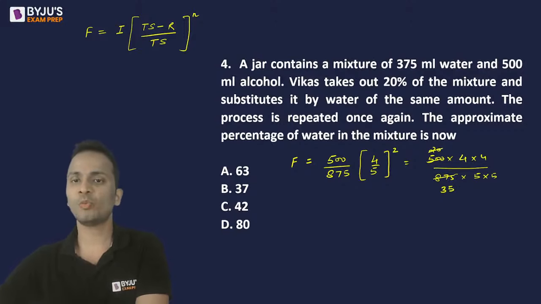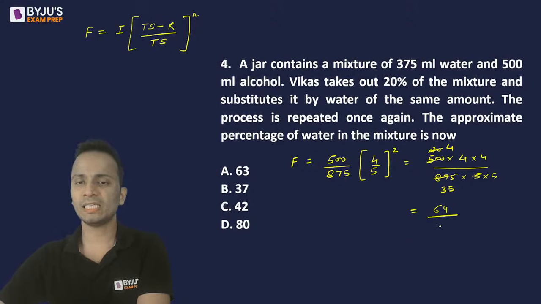Okay. Then 20 and 5 will get cancelled. So I will get 4 into 4 into 4, that is 64 divided by 35 into 5, that is 175. So 64 upon 175 is the fraction of alcohol that is left.